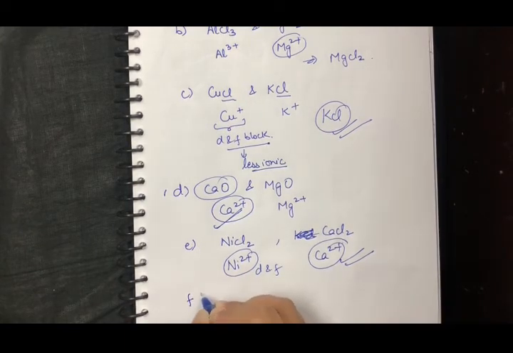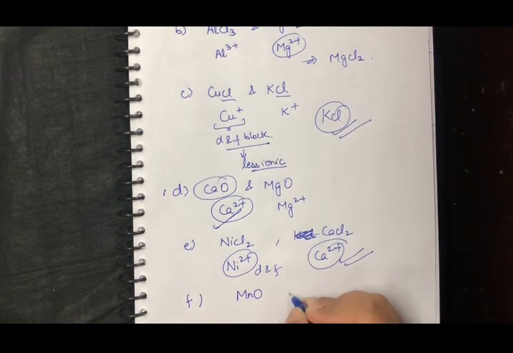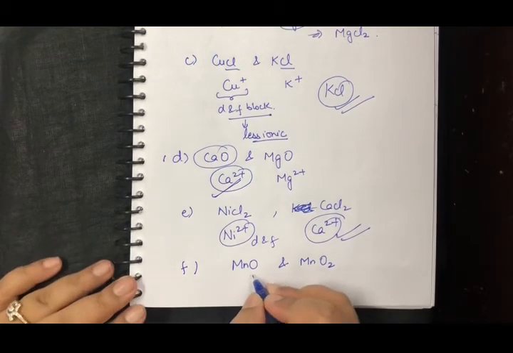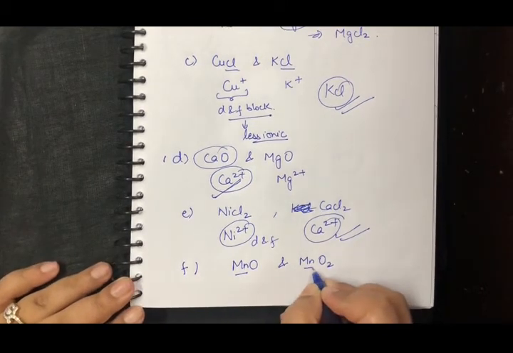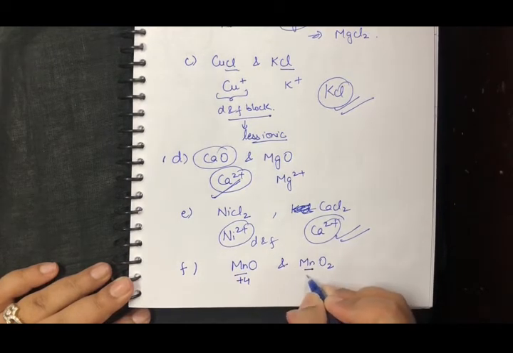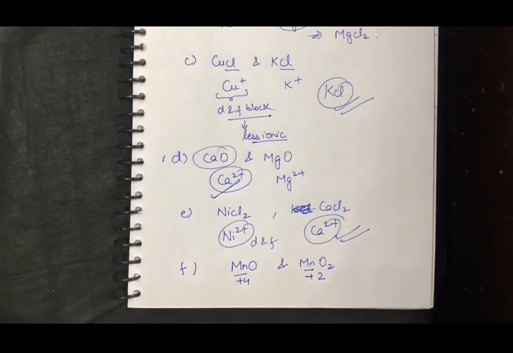If I talk about, let's say, now let's change the non-metal. If I talk about MnO and MnO2. So here manganese is there in both the compounds, but here manganese is +4 and here manganese is +2. So now my oxygen is present as such, but my metal is present in two different oxidation states or two different positive charge.